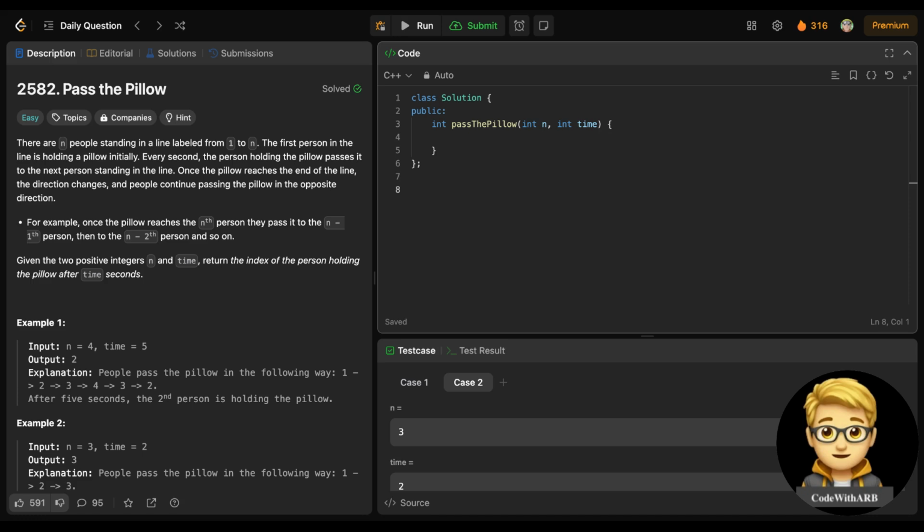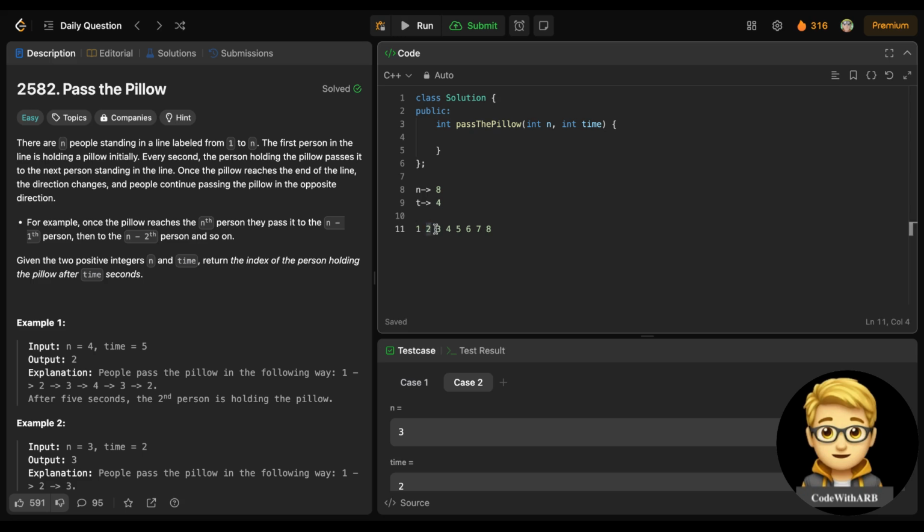Suppose I take n as 8 and time as something like 4. So if you see here, 1 2 3 4 5 6 7 8. So basically, n is 8. So there are 8 persons. When I start, for time equals 4, at 1 second this person passes the pillow to 2.